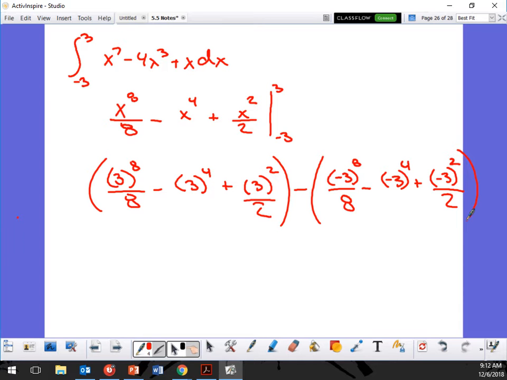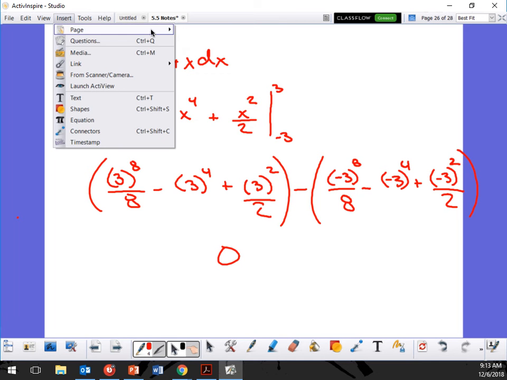Okay. All right. So now, when I raise a negative to an even power, that means it's always going to come out positive, right? So both sides are going to end up being the same values. I don't want to do the math because I don't want to try and do 3 to the 8th. But it's all going to come out to be the same. So this one is going to give me just 0, right? Now you guys tell me what that other one is.